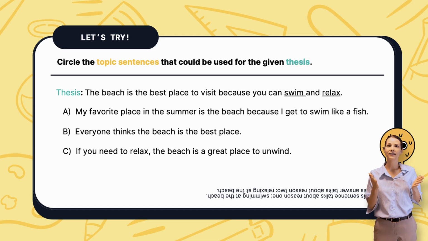Let's look at C. If you need to relax, the beach is a great place to unwind. This also could be a good topic sentence. It just depends on what body paragraph you're writing it for. A is the best topic sentence for your first body paragraph, swimming. And C is a good topic sentence for your second body paragraph where you talk about relaxing at the beach. Do you see how we did this and the difference? Great work.